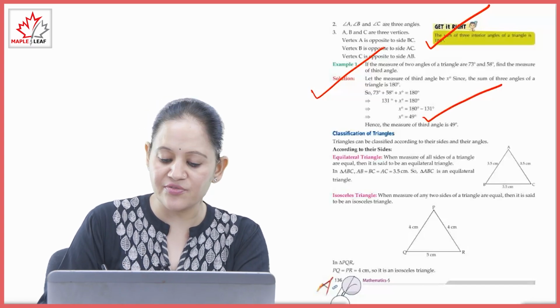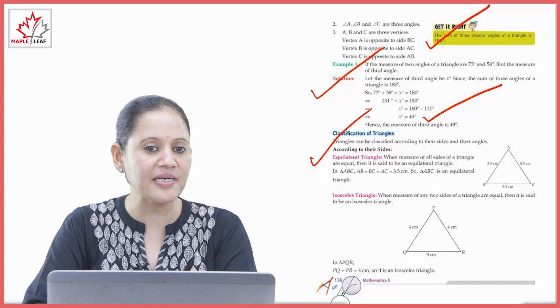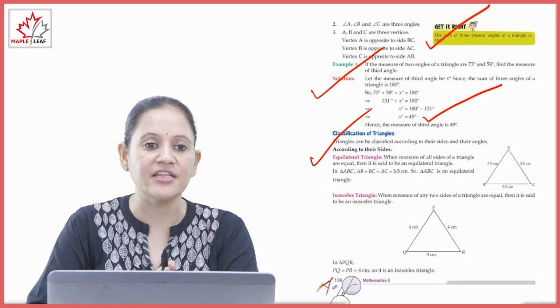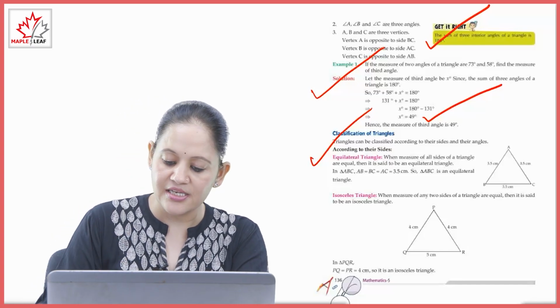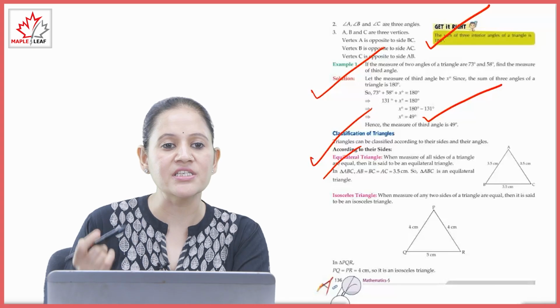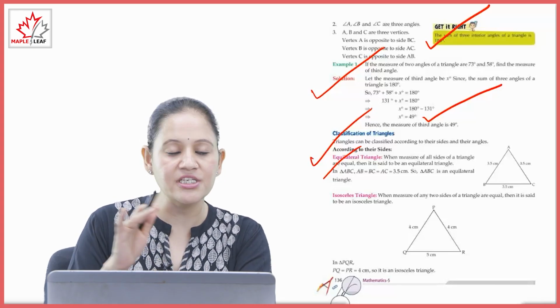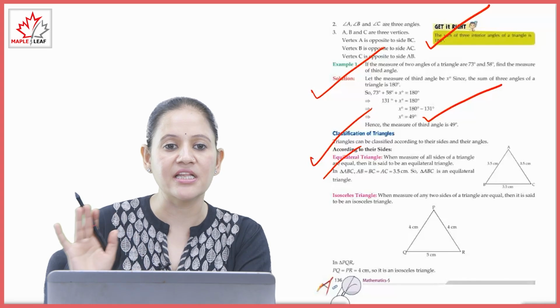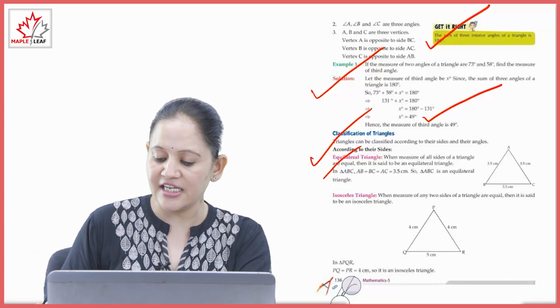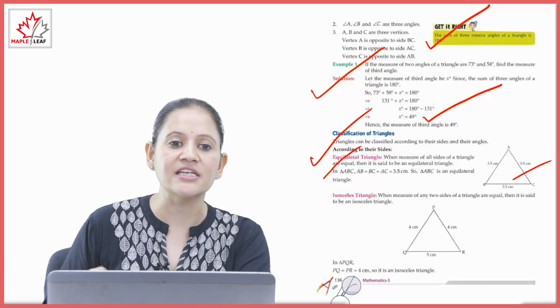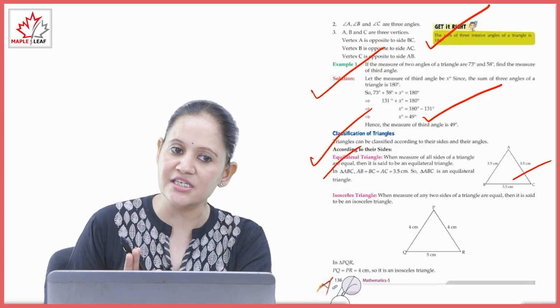Next is classification of triangles. Triangles can be classified according to their sides and their angles. According to sides, first is the equilateral triangle. The measure of the sides of the triangle are equal. All three sides are equal, that means it is an equilateral triangle. In triangle ABC, all three sides are 3.5 centimeters, so it is an equilateral triangle.